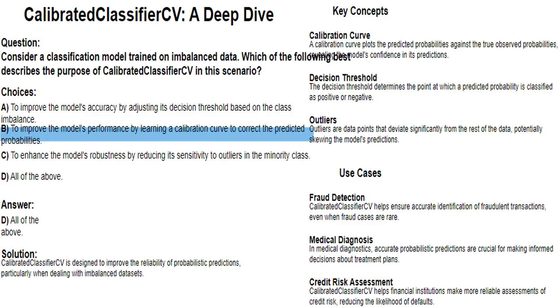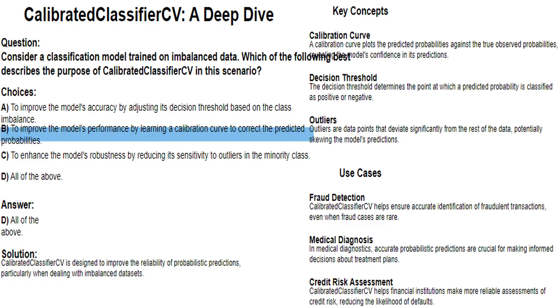To improve the model's performance by learning a calibration curve to correct the predicted probabilities. True. CalibratedClassifierCV learns a calibration curve to correct the predicted probabilities. This curve helps to improve the reliability of the predicted probabilities, making them more accurate and reliable in the context of the imbalanced data.